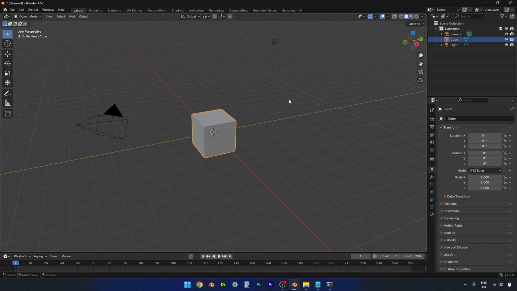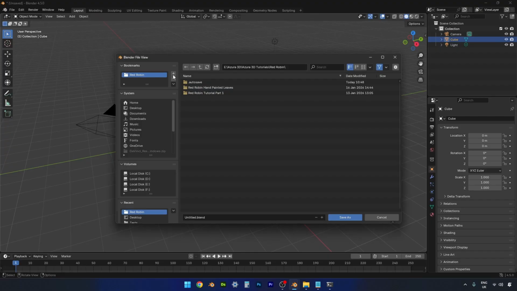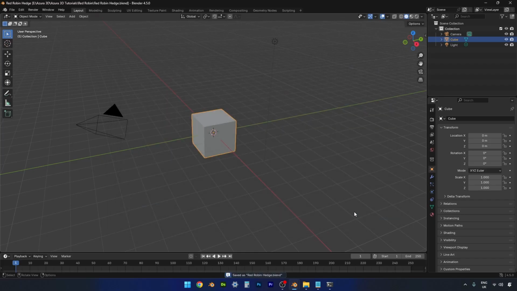So I've started up a new blend file. And before we do anything else, let's just go and save it into our project. I've got my project folder right here. So just going to call this red robin hedge.blend.